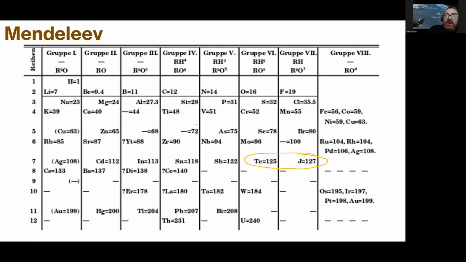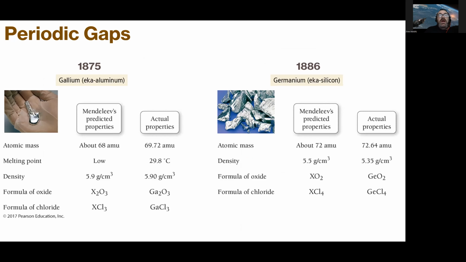Two of the big ones are here. He called this Eka aluminum because it's one under aluminum, and Eka silicon, which is one under silicon. This is really why Mendeleev's table caught on. He left gaps, and it wasn't too terribly later that people actually found and discovered these elements.